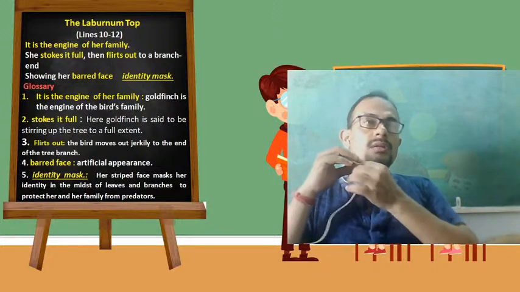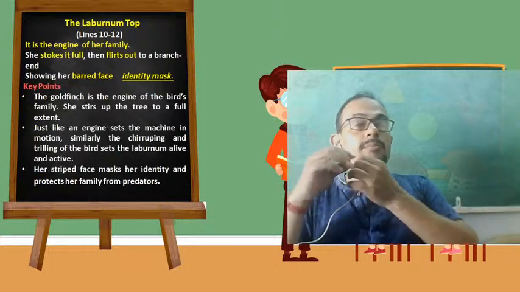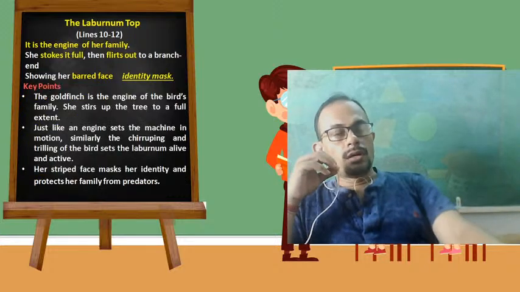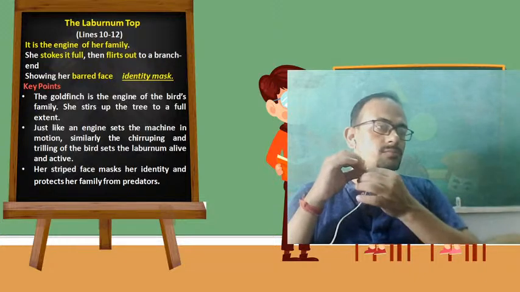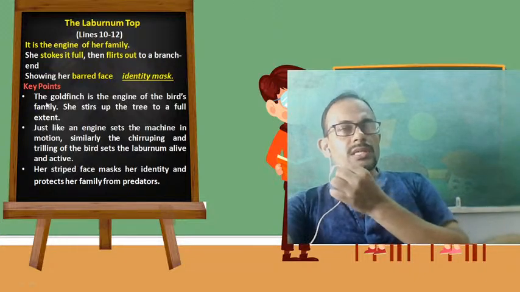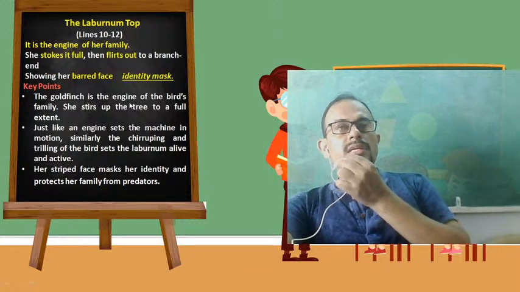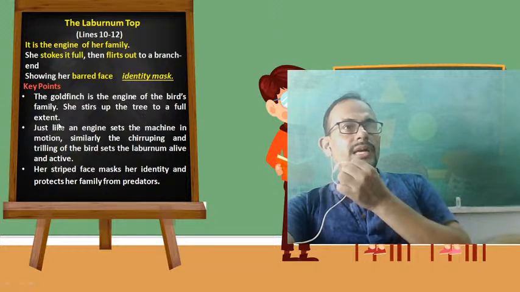Understood? Now let's read the key points of these three lines, and then we shall wind up today's lecture. Dear students, you can see here the key points. The goldfinch is the engine of the bird's family. She stirs up the tree to a full extent.